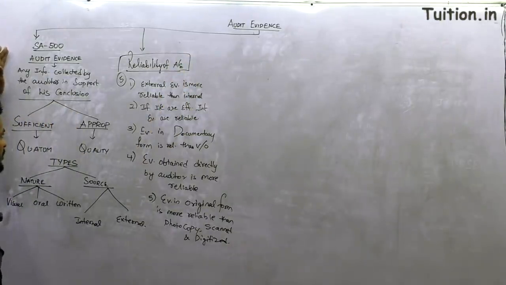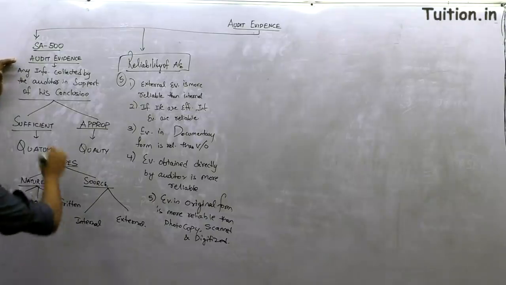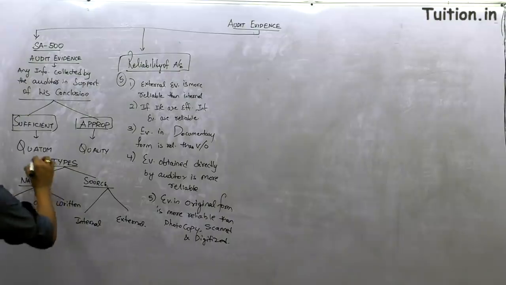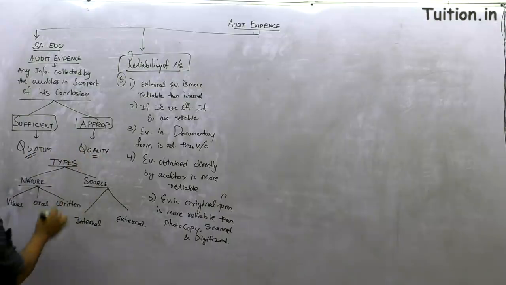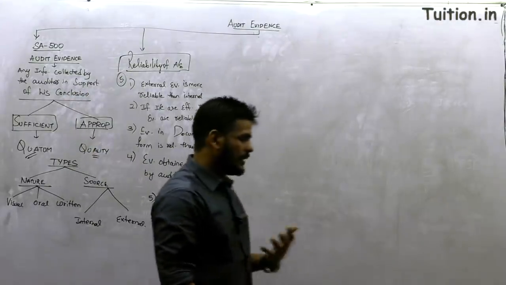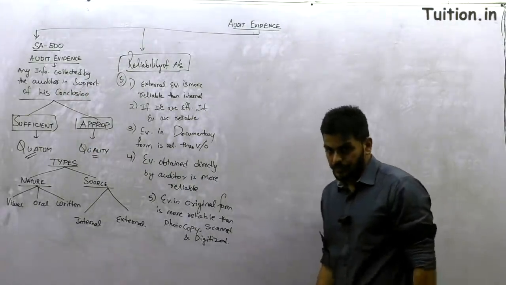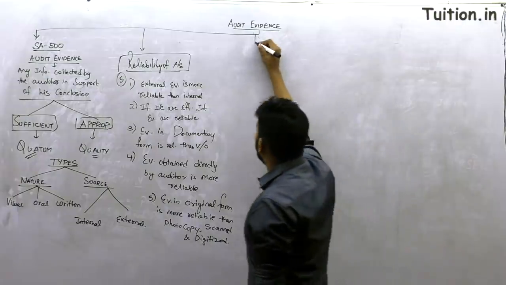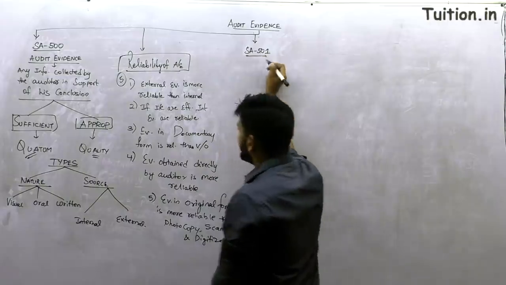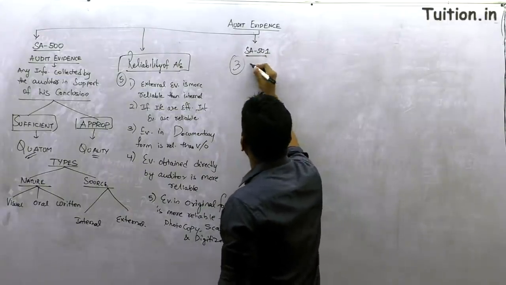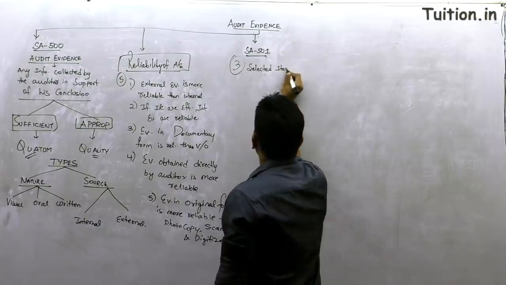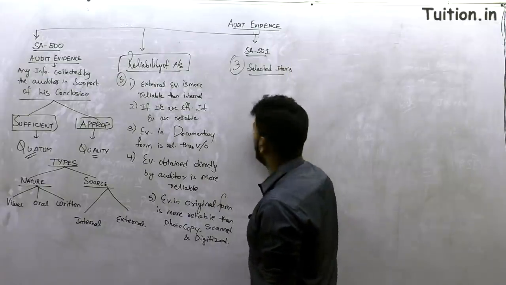Audit evidence is any information collected in support of the auditor's conclusions. Sufficiency and appropriateness are the 2 important characteristics, one talking about quantum, the other about quality. Types are classified based on nature and sources, and of course this is the reliability stuff about audit evidence. Moving up next is standard number 501, a quick bite on 3 selected items. What are the 3 selected items that are discussed in standard number 501?